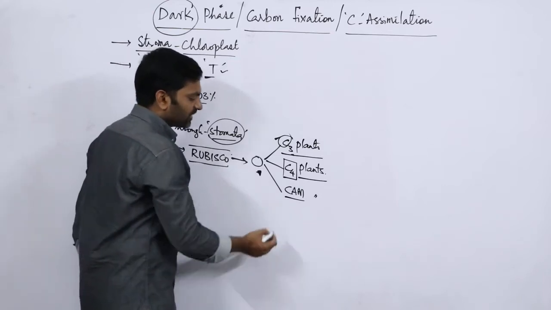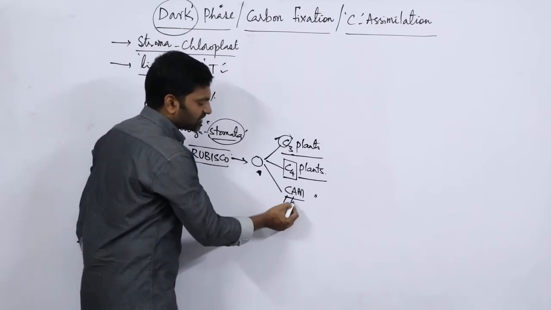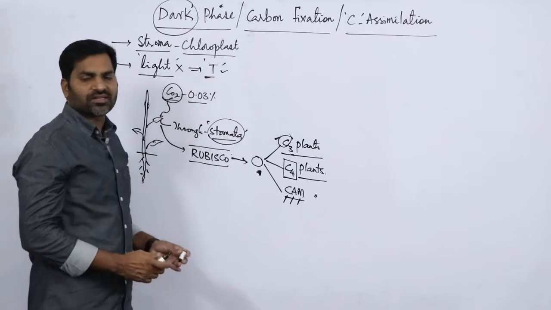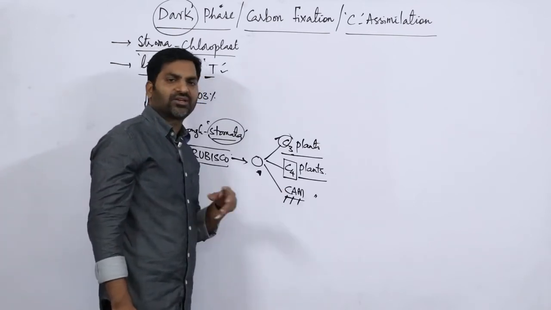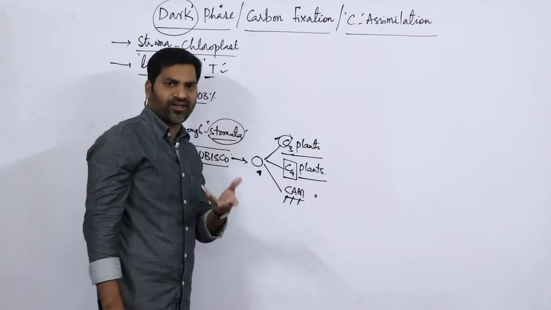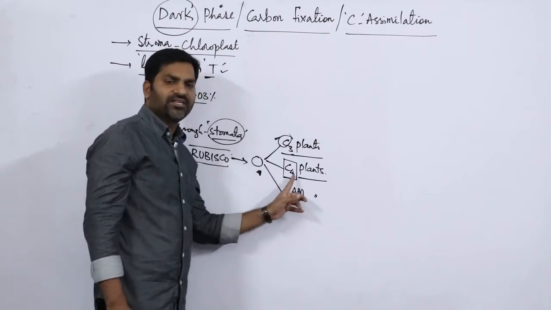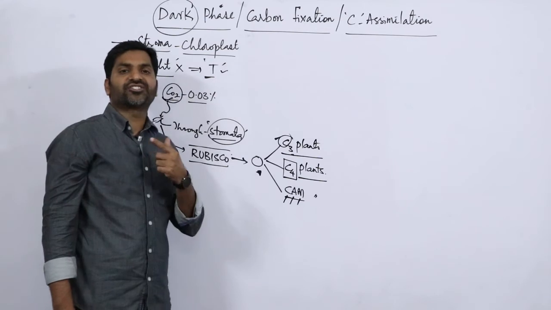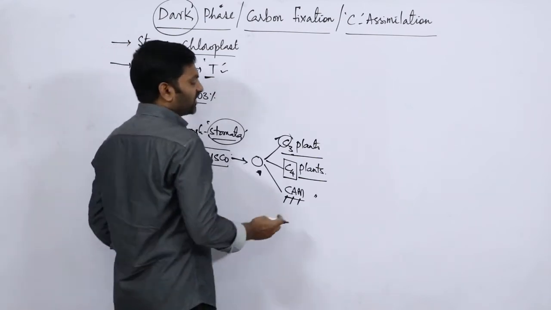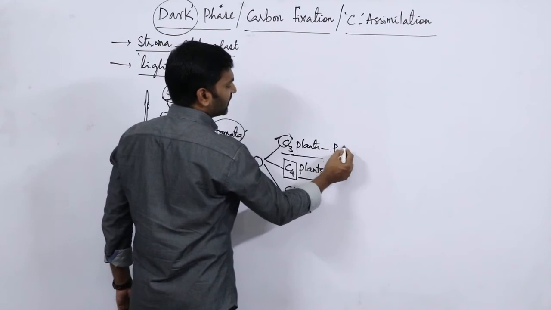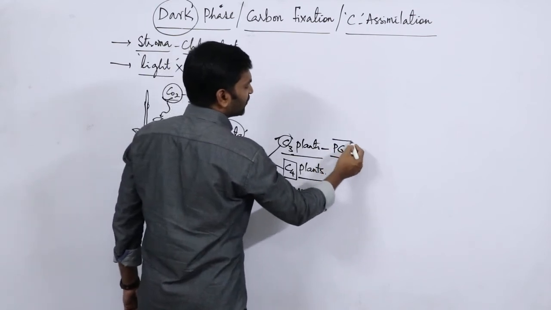So CAM is nothing but crassulacean acid metabolism. Crassulaceae is a plant family in which this particular cycle, the CAM cycle, takes place. Generally, remember the first stable compound in C3 plants is PGA.